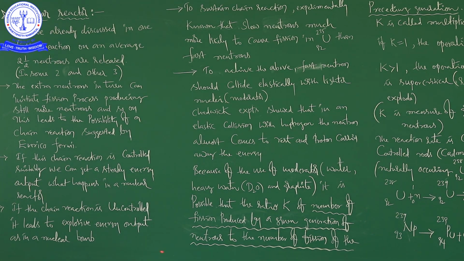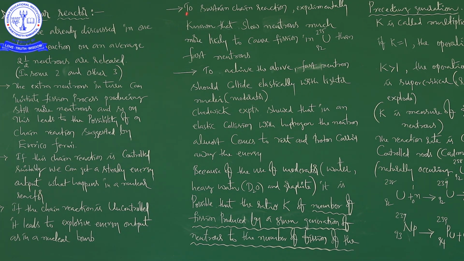If it continues like that, it is called an uncontrolled chain reaction, and an uncontrolled chain reaction leads to the explosive energy output as in a nuclear bomb. But in our discussion, that is the nuclear reactor, we need a controlled chain reaction. So that must be in our hands. If this chain reaction is controlled suitably, we can get a steady energy output.